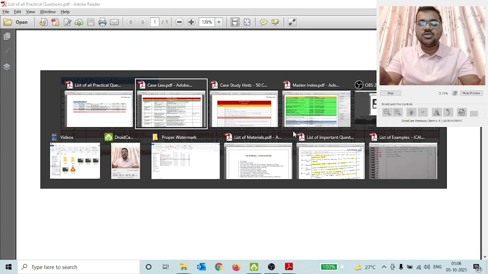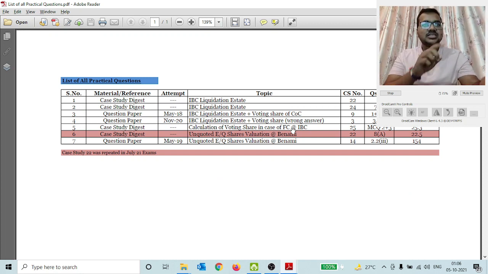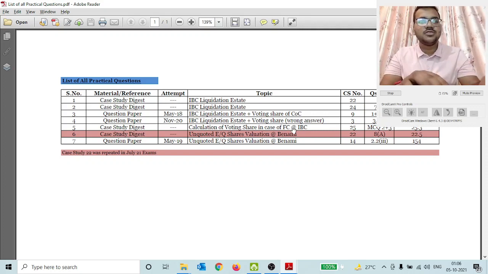So I'm sharing with you all the practical questions which had come till now from the May 18 exams, relating to IBC liquidation estates and unquoted equity share valuation, which is there in the Benami chapter.